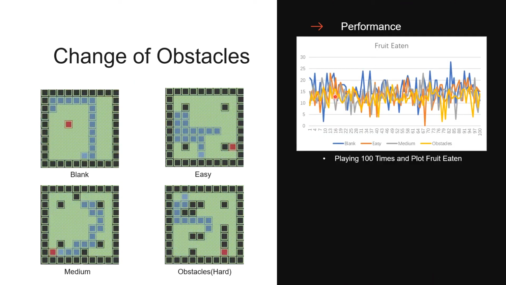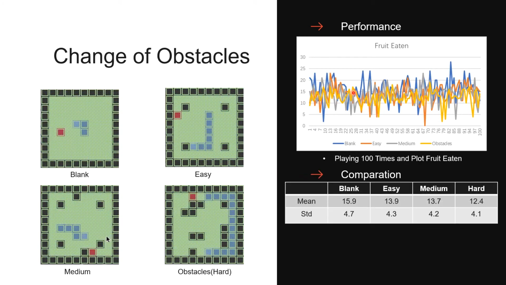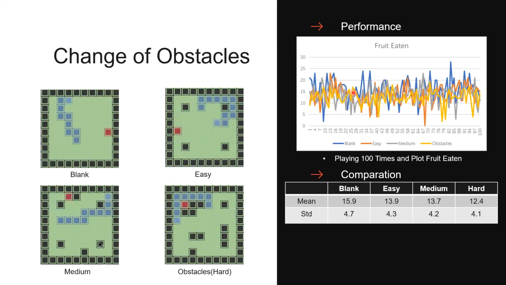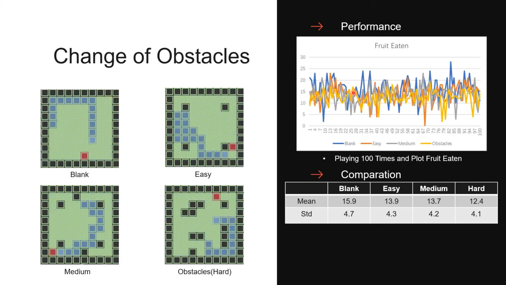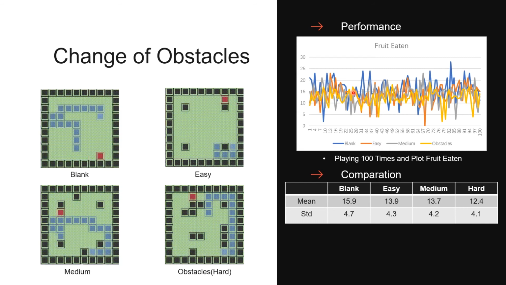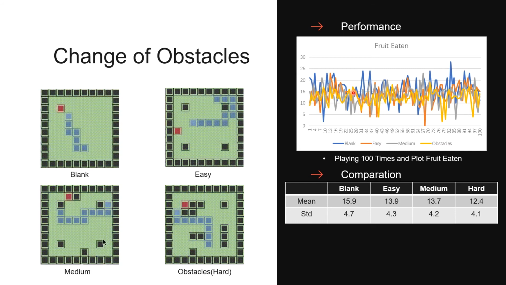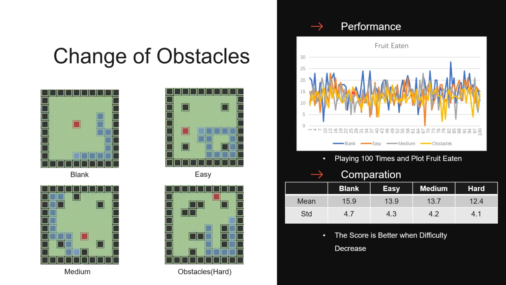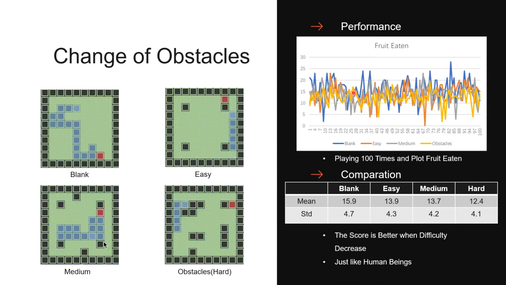But in the graph, we cannot see the difference, so I plotted the table. The means show that the performance of snakes does decrease when difficulty increases. For the standard deviation, since the difference is not that large, we treat it as the same. So we prove that the hypothesis is correct. The model this time is just like a human being. And thank you, that's for my presentation.